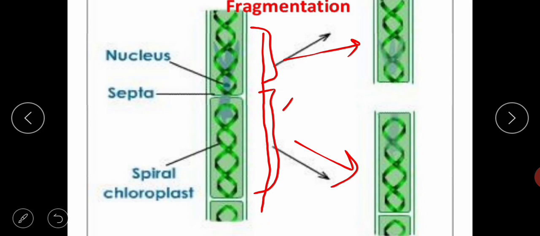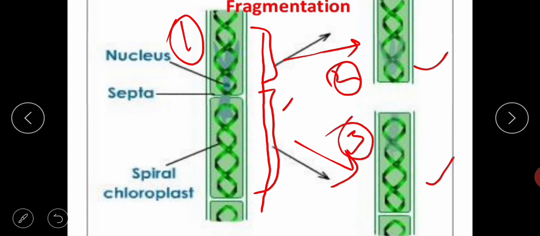Now what will happen is that these 2 fragments will germinate into a complete new algae. Okay, what was it earlier? It was a single algae in the filament shape, and then this filament got broken into two fragments, isn't it? It is divided into two fragments, and these two fragments will grow into a new algae. So this is an asexual mode of vegetative reproduction, and that is fragmentation. Okay,